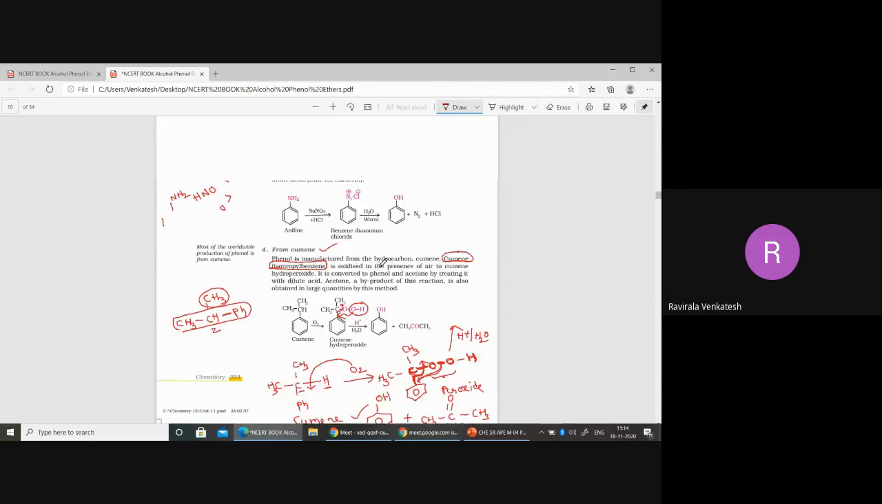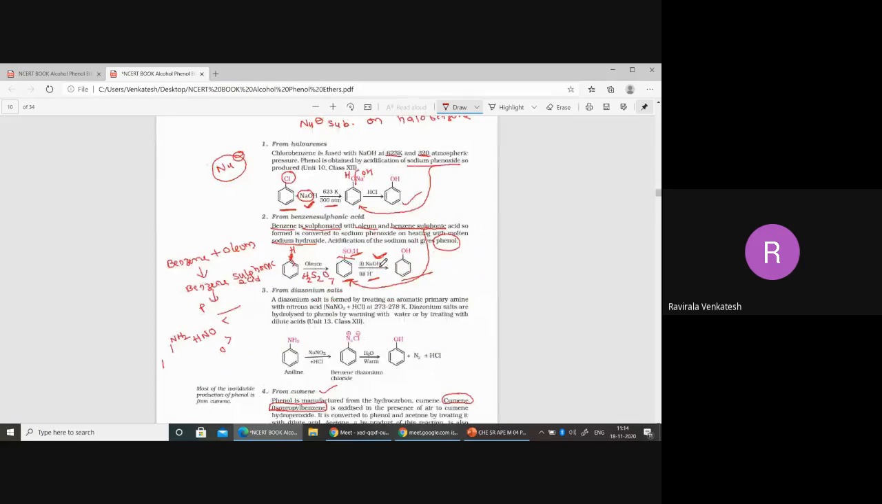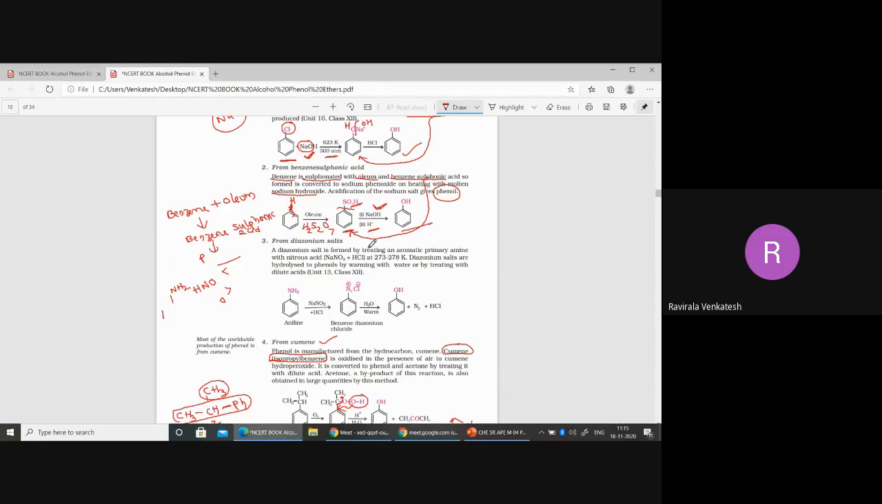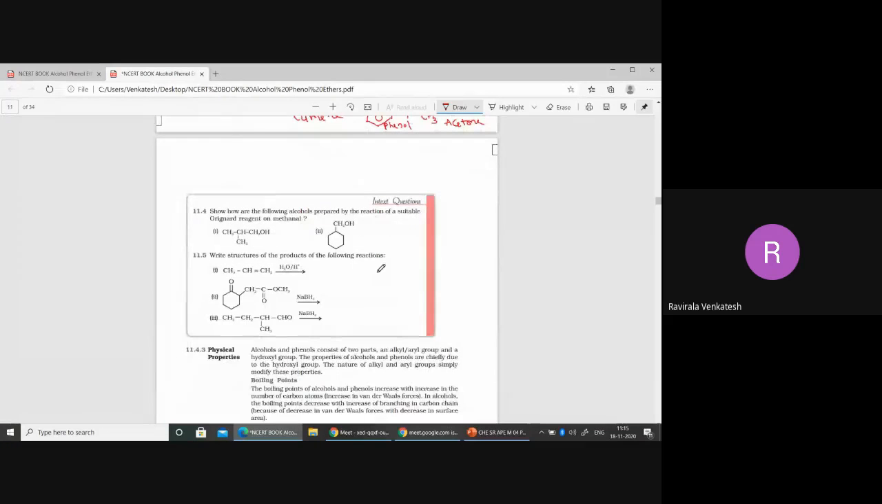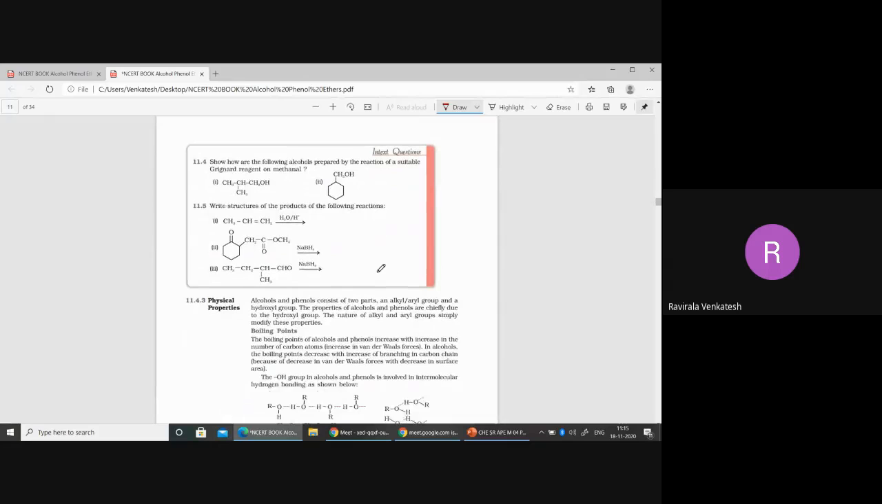So this is called preparation of phenol. The 4 preparations of phenol are completed: one is from haloarenes, from benzene sulfonic acid, from diazonium salt, and from cumene. There are 4 preparation methods. So in the examination, they may ask like this: write 2 preparation methods for phenol, or directly the reactions. Okay, so we have completed the preparations of phenols here, right?